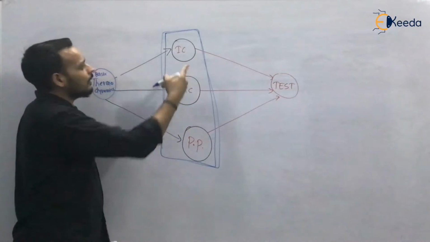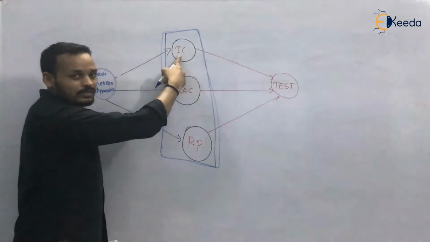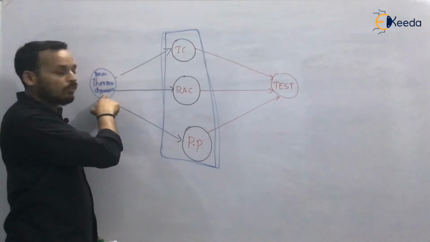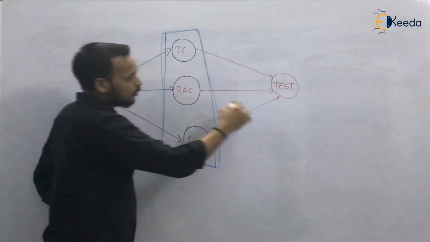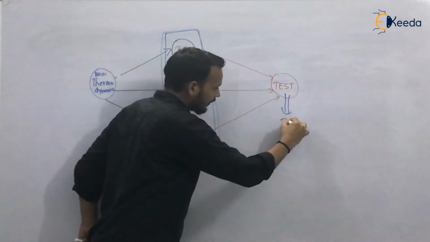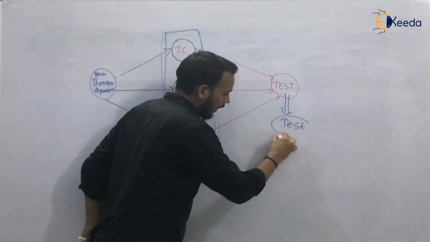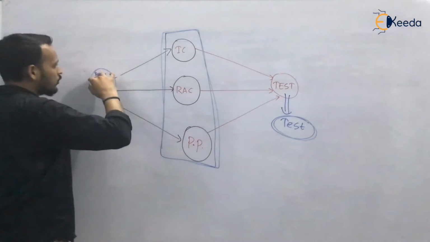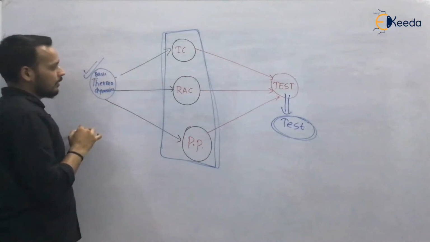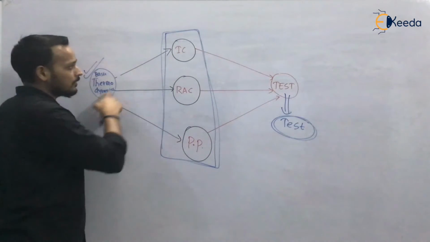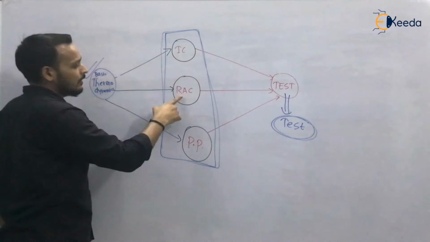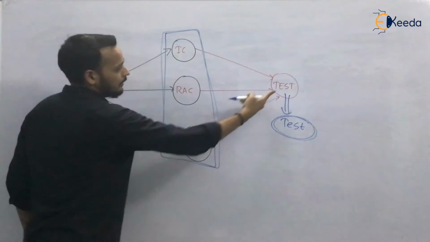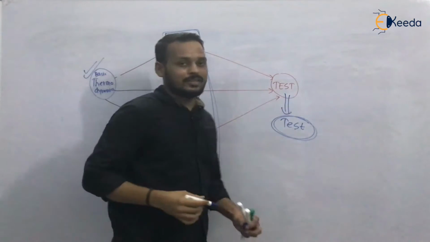It cannot be like that first you start the IC engine and then you go for basic thermodynamics. If you have to appear in the test of thermodynamics, then you must start from here. First start your basic thermodynamics, then go for either IC engine, RAC or power plant, and then you will be able to appear in the test.